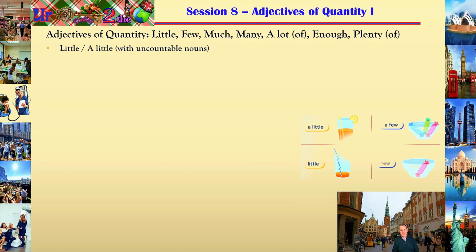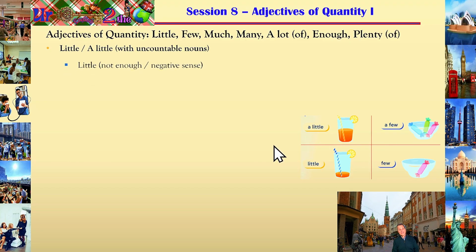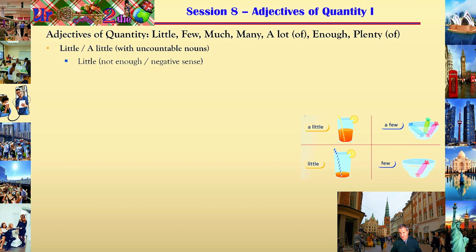Little, a little with uncountable nouns. As you can see, there is a difference between little and a little. Many people think it's exactly the same, right? Even they are confused in different languages. But in fact, as you can see in the image, when you say a little, it is more than if you say simply little. A little has a positive sense. When you say little, it has a negative sense, right? Exactly the same as if you say a few or few. Little is for uncountables and few is for countables, right? Little, which means not enough, negative sense, we have already said it, right?